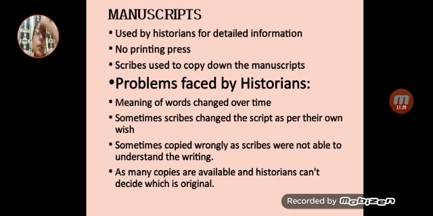And the most major problem faced by the historians while referring to the manuscripts is that many copies are available of the same book, same record, and they do not know which is the original one. So what they have to do is refer to all the copies and rely on the most relevant information, or what is used in the most number of copies, and that they give as the information to everyone.